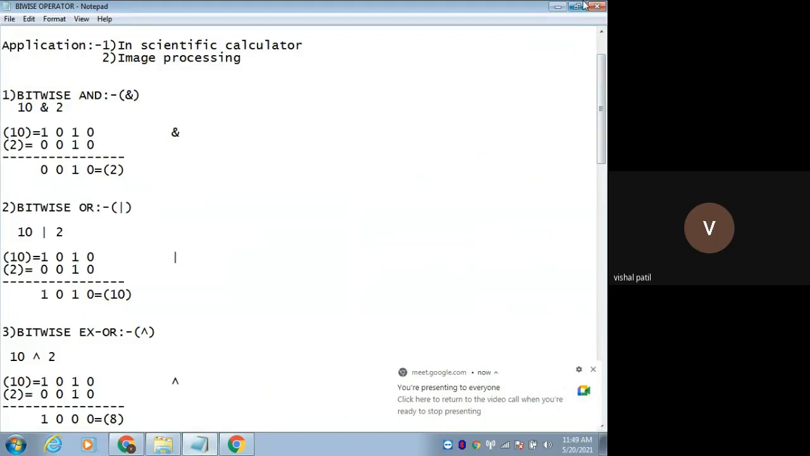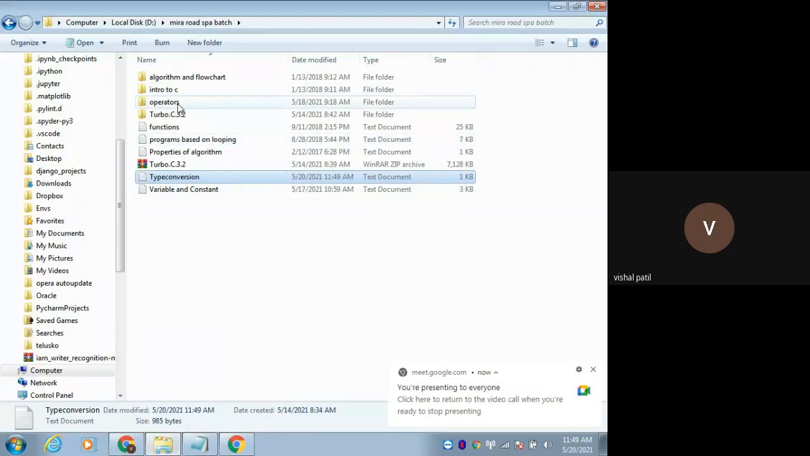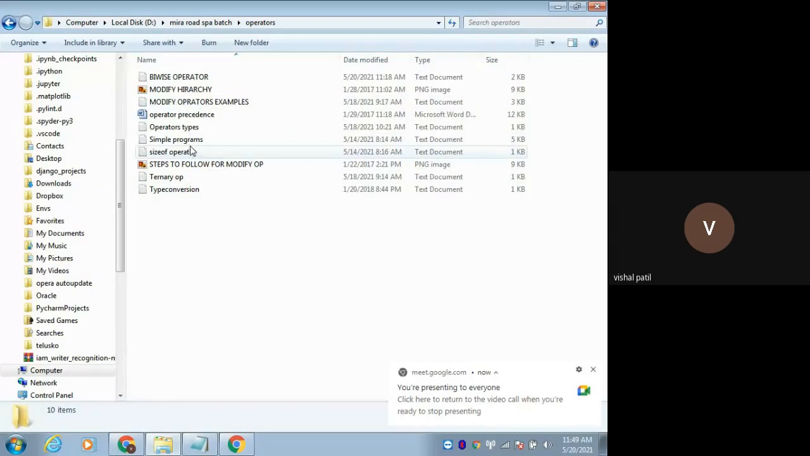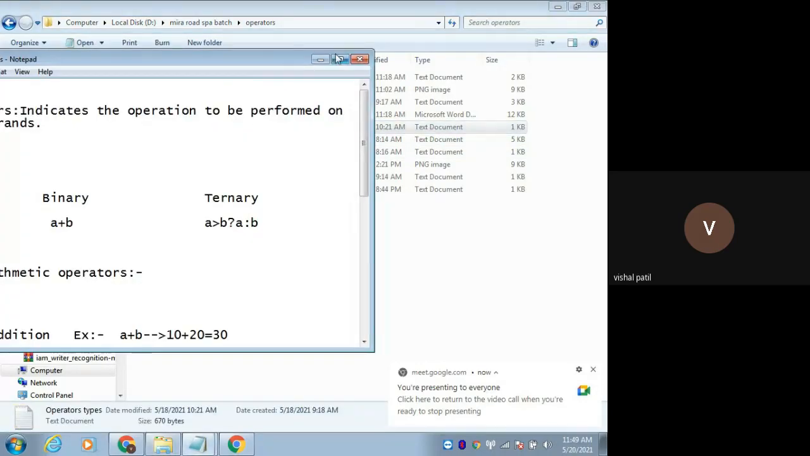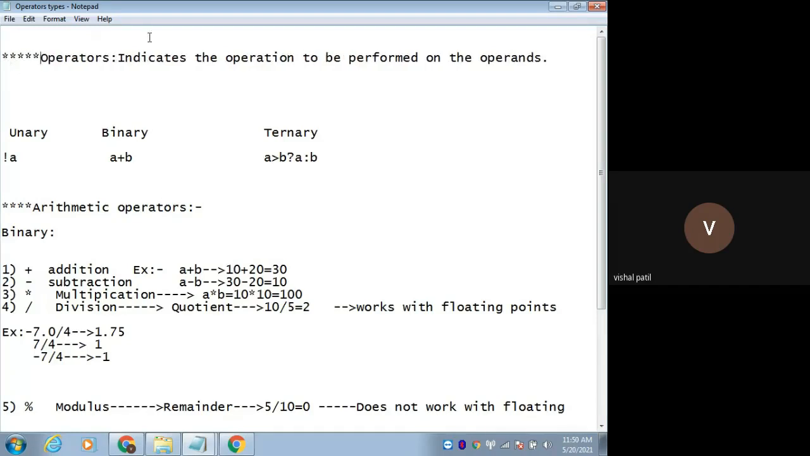The next topic is operators. Let's see the operators now. Before starting some programs, we'll see the operators. Without understanding operators, you will not be able to understand the programs. So you must know what operators are and what the different operators in the C programming language are. What do we mean by operators? An operator indicates the operation to be performed on the operand.